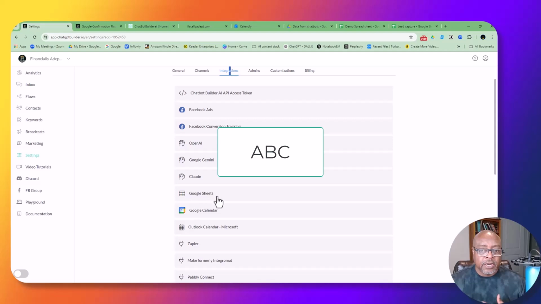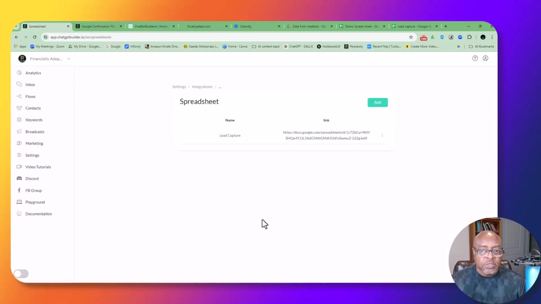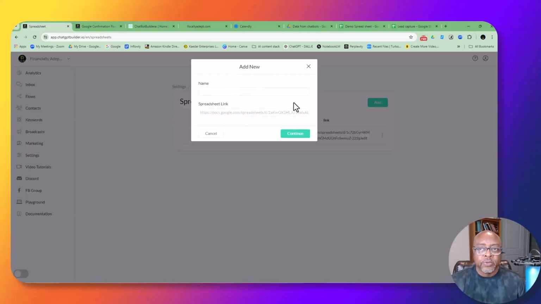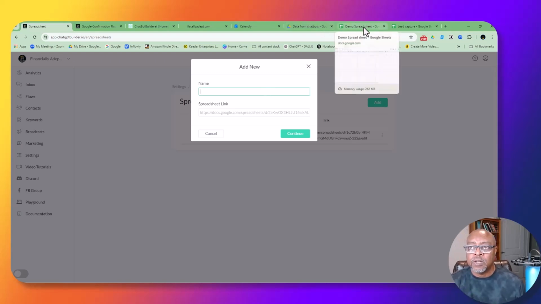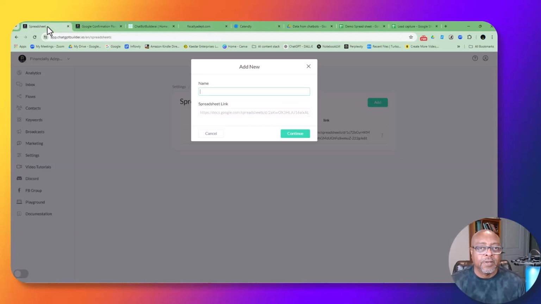Then I'm going to Google Sheets, and then I'm going to manage. So I already have my account connected, but I'm going to manage Google Sheets. I had one, and this is where I showed you. I've got one already connected, but I'm going to add another one. So the name is, what did I name that? Demo spreadsheet. Hold on, let me remember. Demo spreadsheet. Okay, that's what I named it. So that's what I'm going to go get.